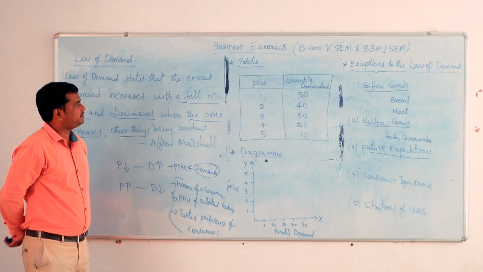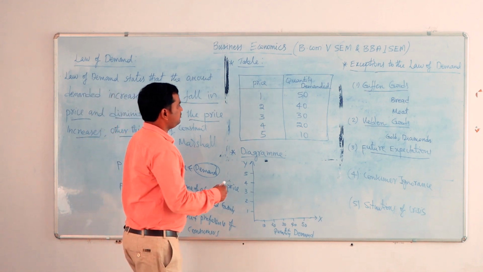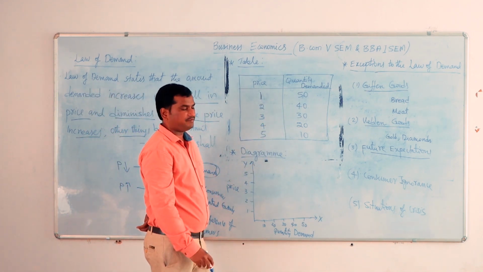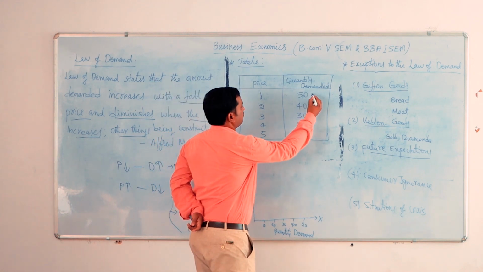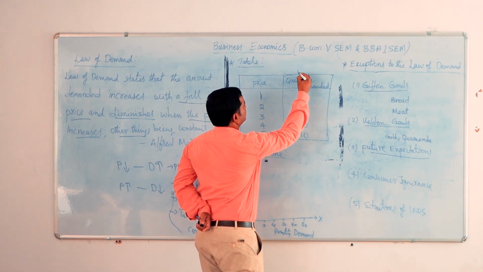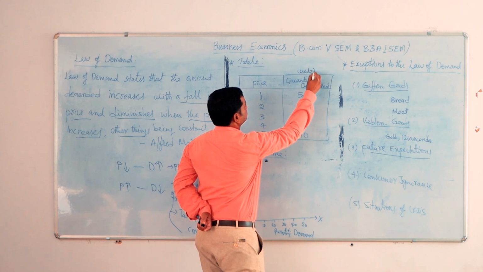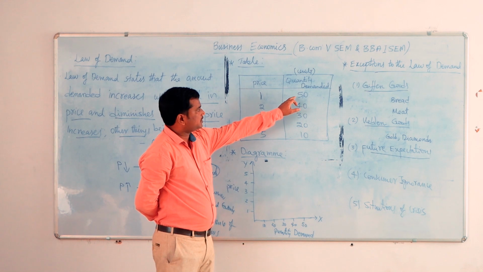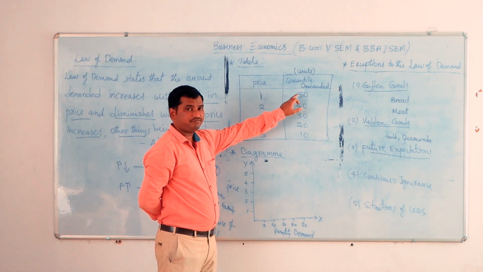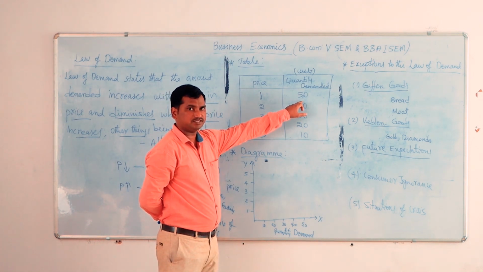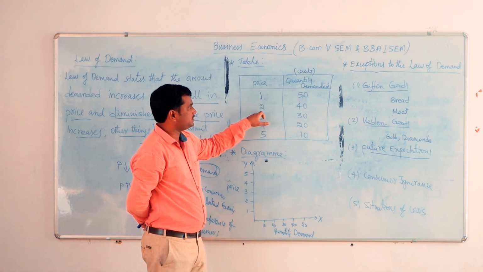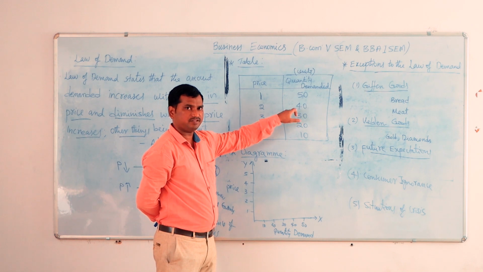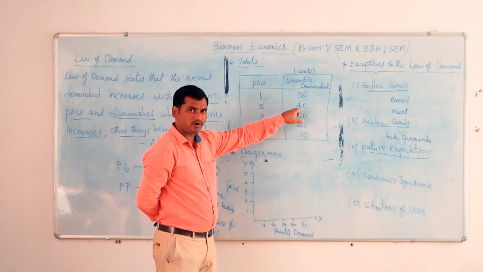This can be explained by a table. Here in this table we can see that when the price is 1 rupee, the quantity demanded of a product is 50 units. Quantity demanded is taken in units. So when the price is 1 rupee, a consumer is buying 50 units. When the price is 2 rupees, the quantity he is buying is decreasing; he is buying only 40 units.